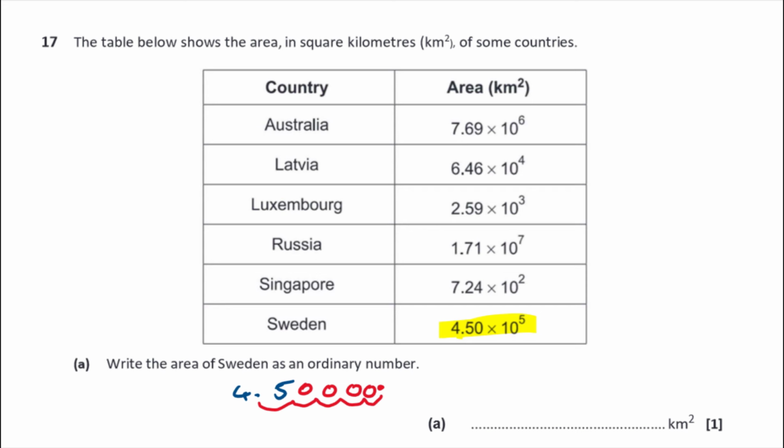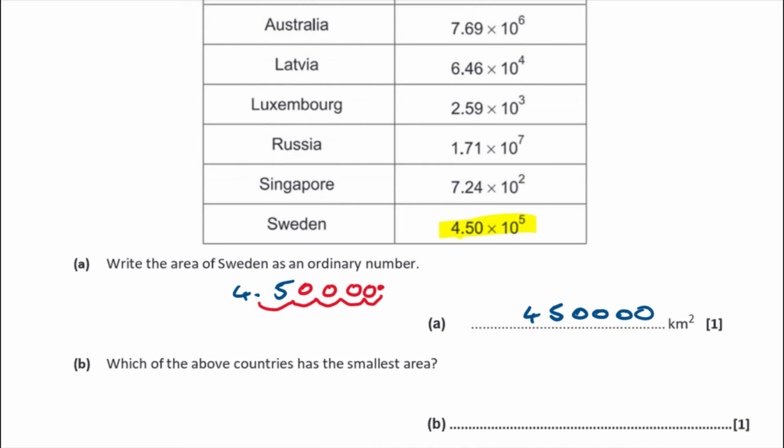So my answer is going to be 450,000. The other way of thinking about it is 10 to the 5 is hundreds of thousands. 10 to the 6 is millions, isn't it? So that's 450,000.